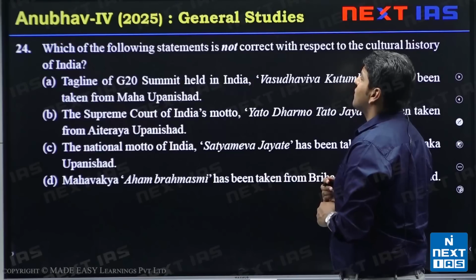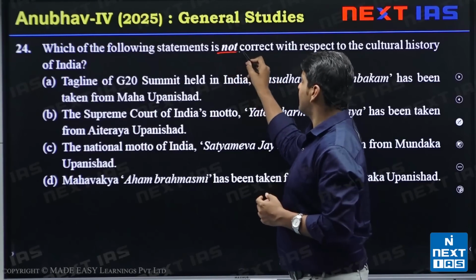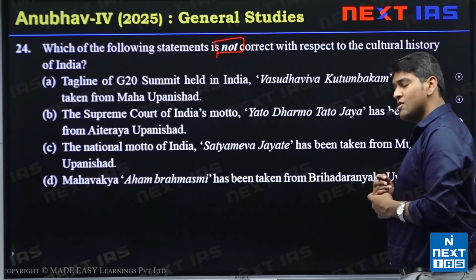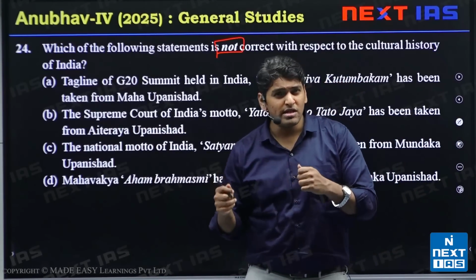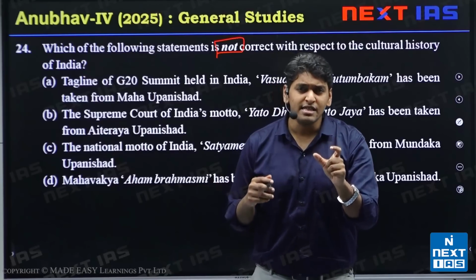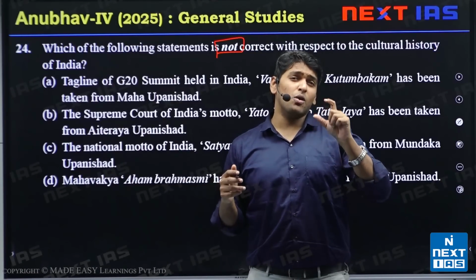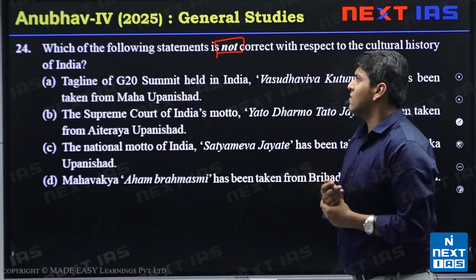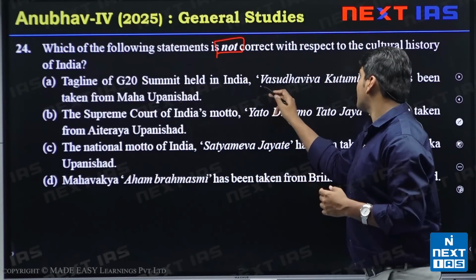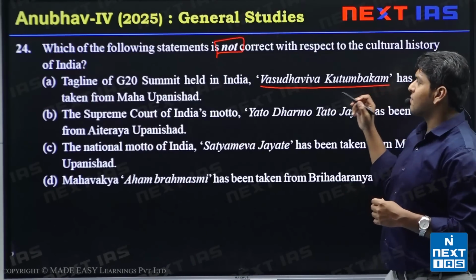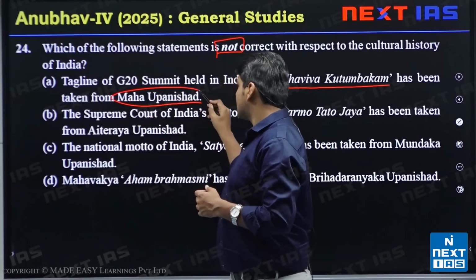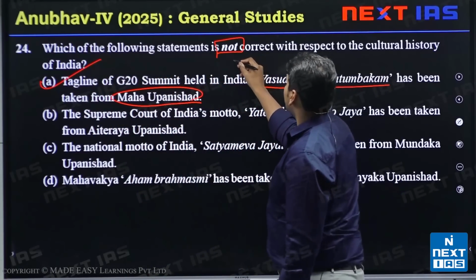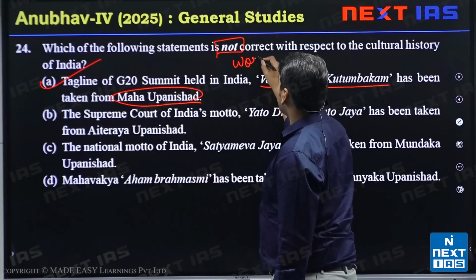Next we have the question: which of the following statements is not correct? We have to see which one is not correct with respect to the cultural history of India. Here we have a few slogans, mostly Sanskrit phrases. First is: the tagline of the G20 summit held in India, Vasudhaiva Kutumbakam, has been taken from the Maha Upanishad. Yes, this statement is correct. Vasudhaiva Kutumbakam means the world is one family.